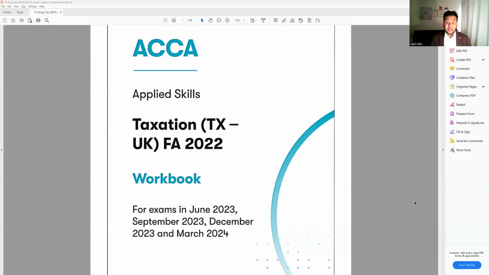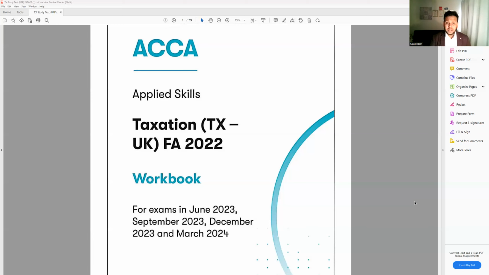For example, if you are a tax advisor and a client comes to you and asks, this is my situation, what will be the best tax planning for me? Based on whatever you have learned from this paper and what you're going to learn from your Advanced Taxation in future, that will give you the proper idea how to advise your client based on different situations. So we call it tax planning.